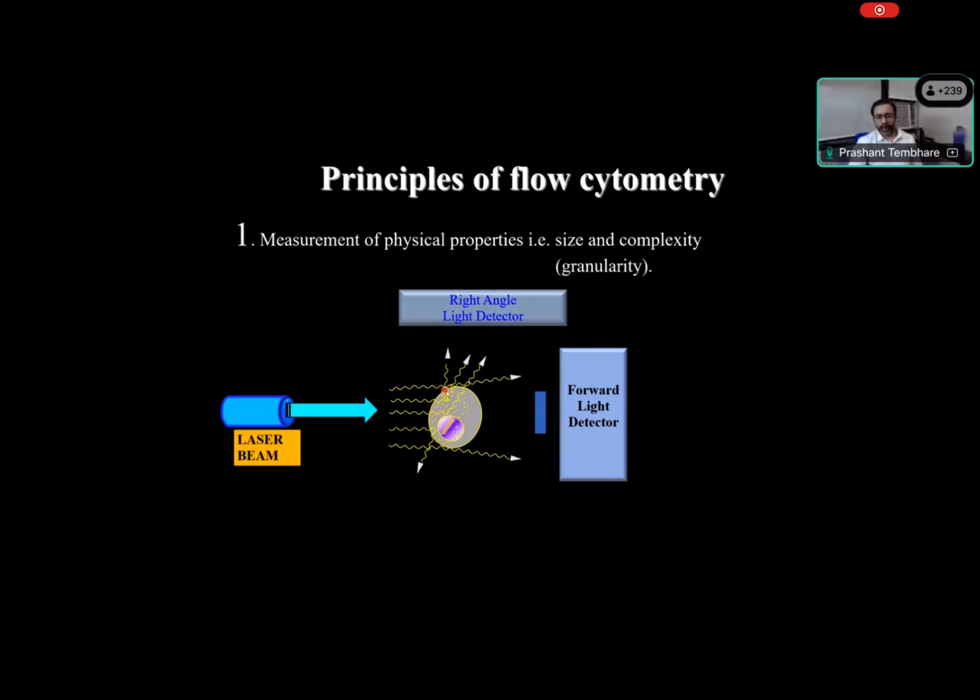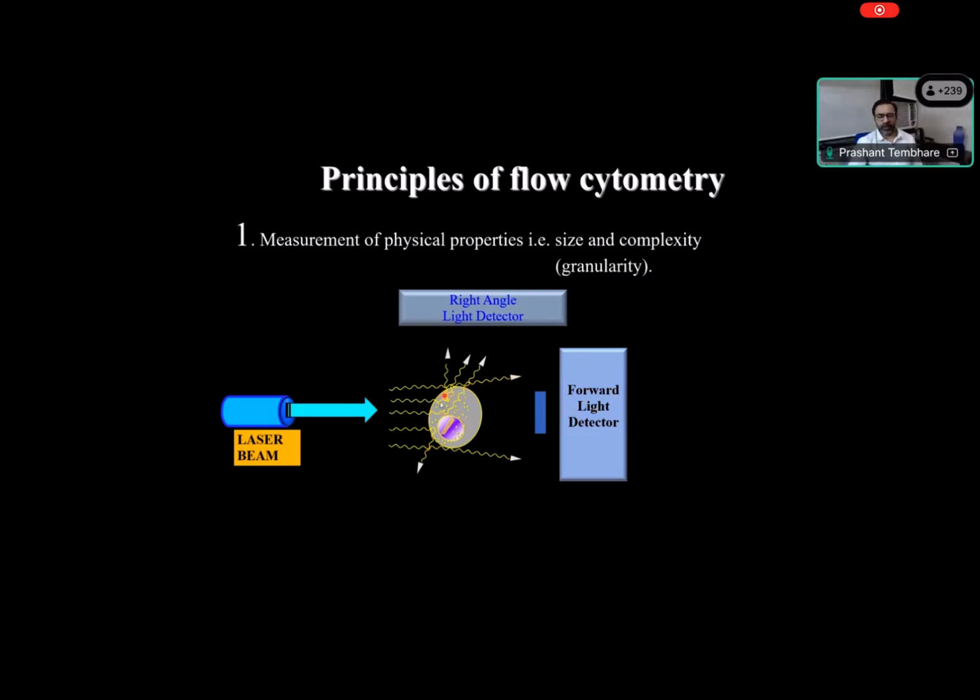Now laser light which hits the outer surface of the cell gets diverted in the forward direction, based on the size of the cell. So if the cell is small, this diversion is less. If the cell is large, this diversion is high. This diverted light we evaluate as forward light scatter using detectors, because this is scatter of light in the forward direction. So wider scatter indicates large forward scatter, indicating a large size of cell. Small forward scatter indicates a small size of cell.